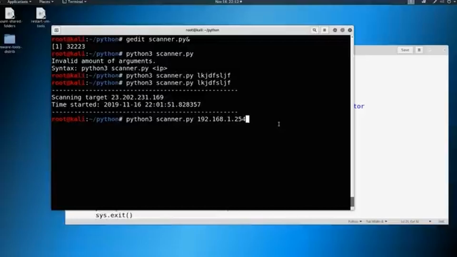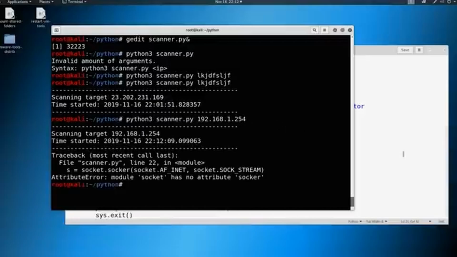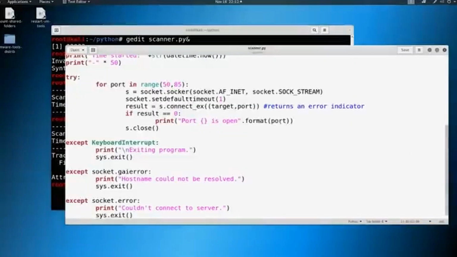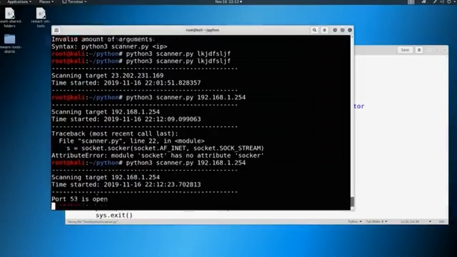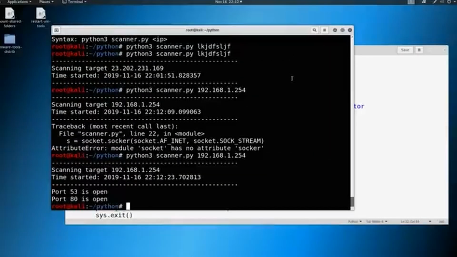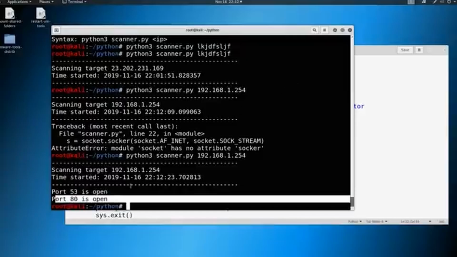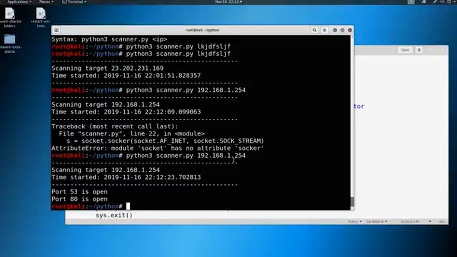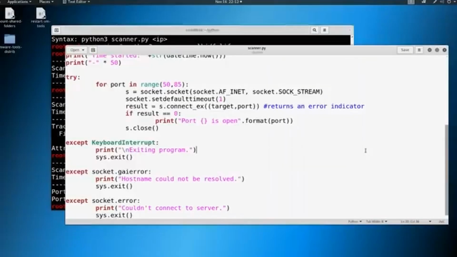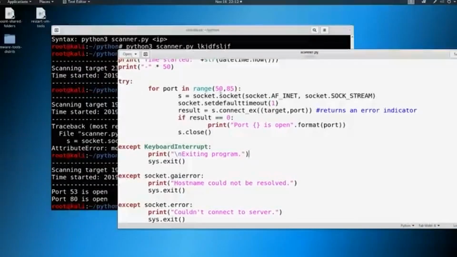So I'm going to go ahead and run this, and I have a typo. I have something called soccer here. I sure do. If you caught that originally, good job. You knew I was going to mess up. Let's try it one more time. And there you go. It ran through it really fast, said port 53 is open, port 80 is open, and immediately it knew. So it did its job. It went out there and found port 53 and port 80, which is what I was expecting. Hopefully yours did the same.